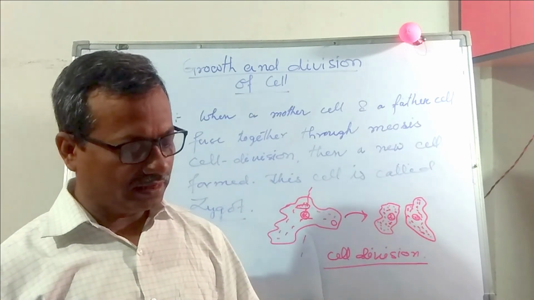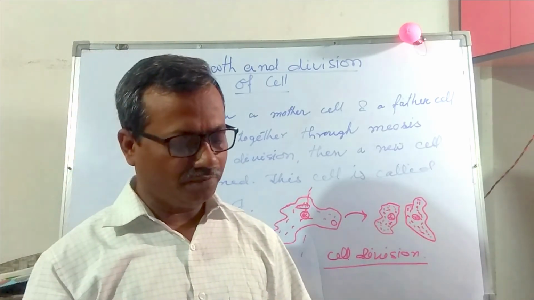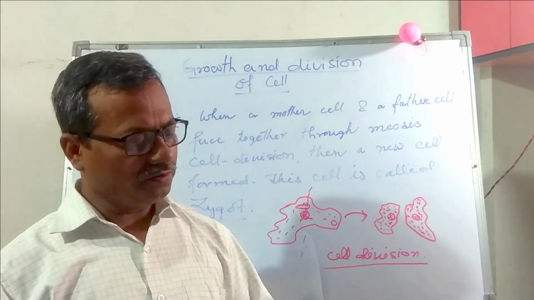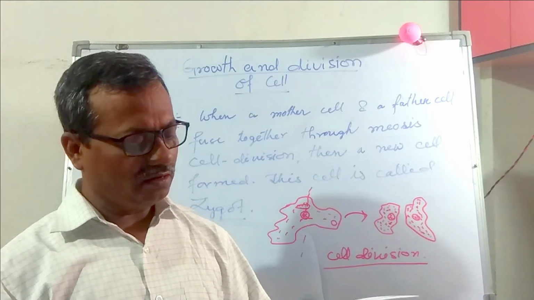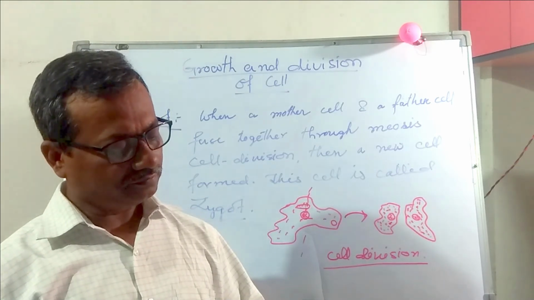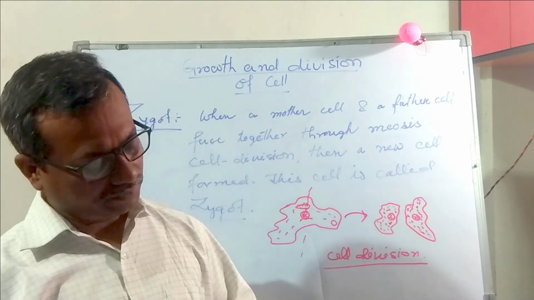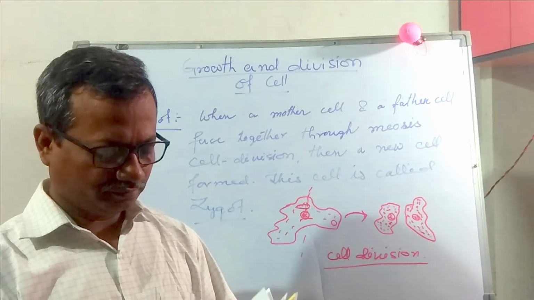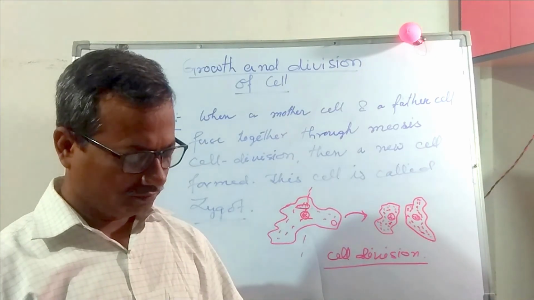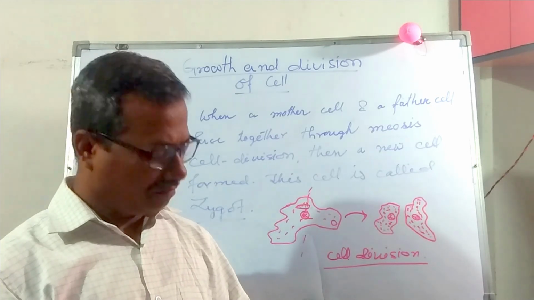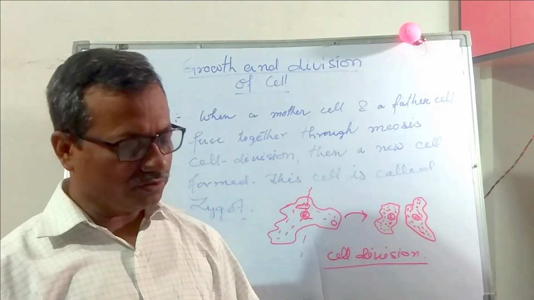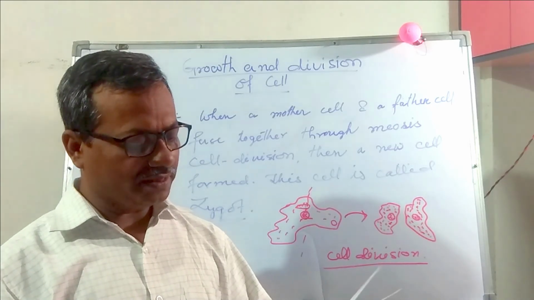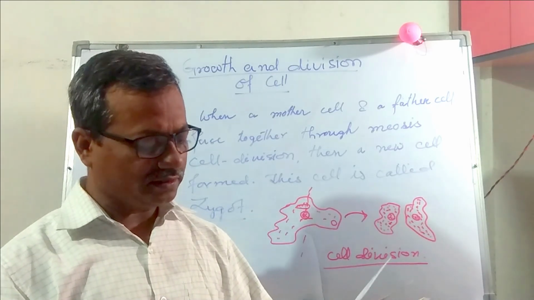Fill in the blanks. The structural and functional unit of a body is the cell. New cells are formed due to division in mother cells.